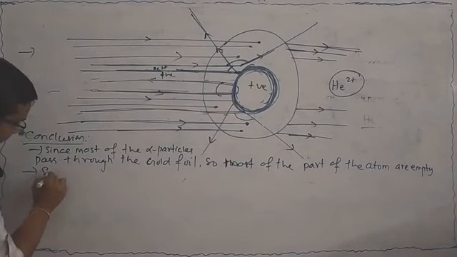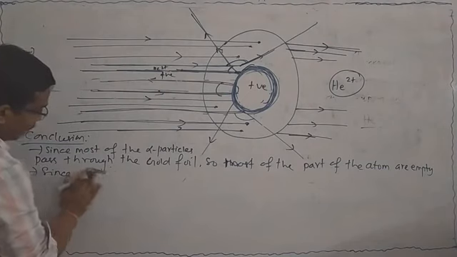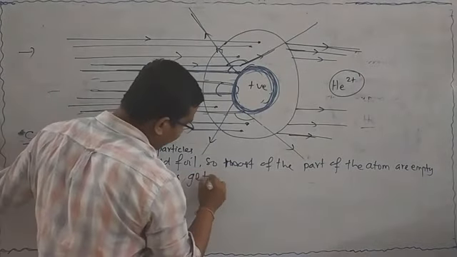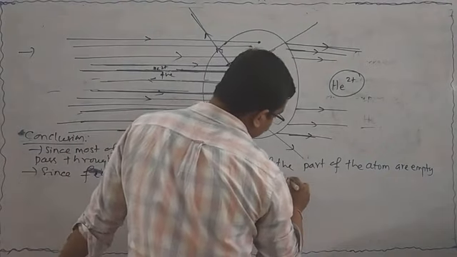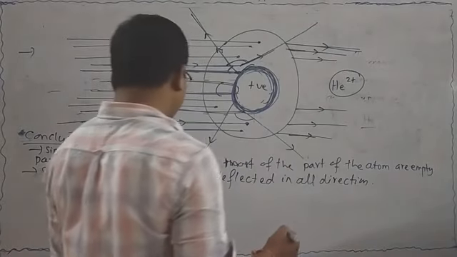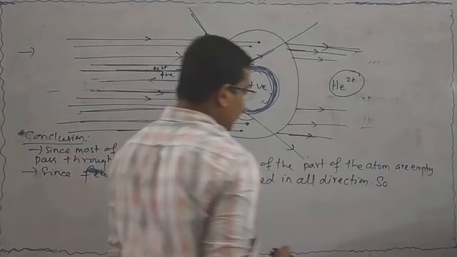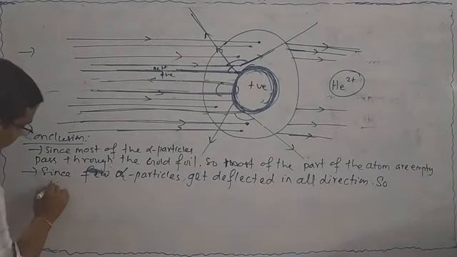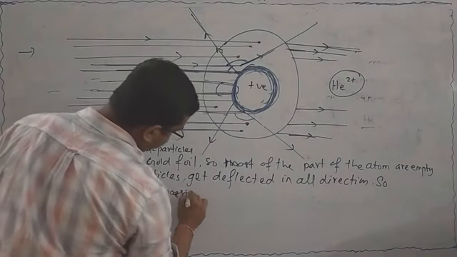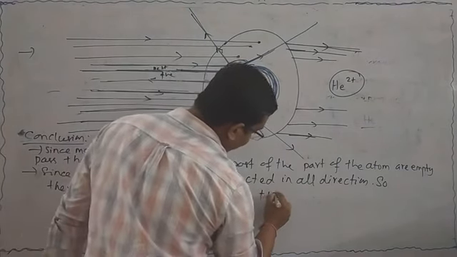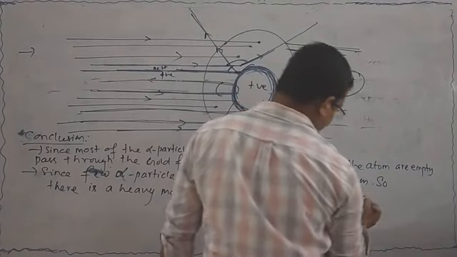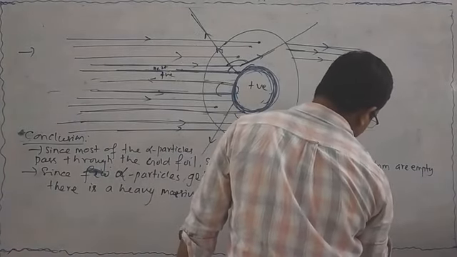Conclusion point number 2: since few alpha particles get deflected in all directions, he concluded that there is a heavy, massive, compact, positive charged region or particles. A positive charge region is present.